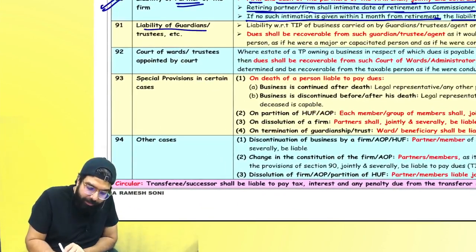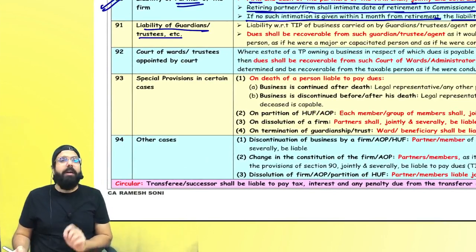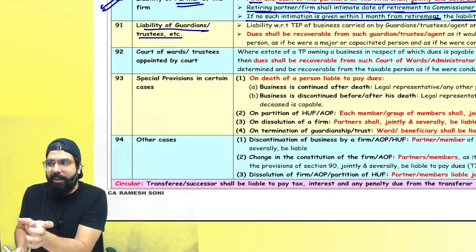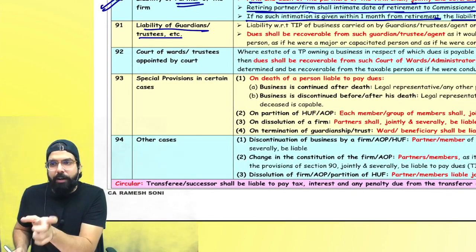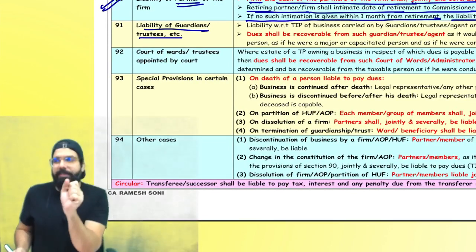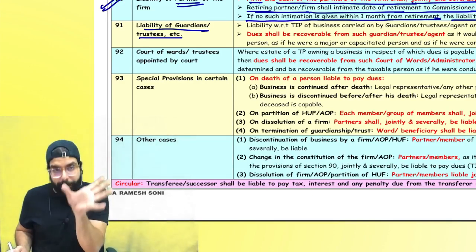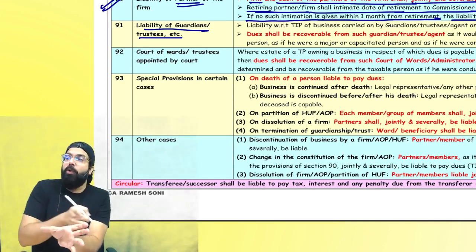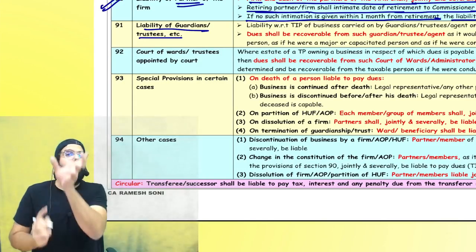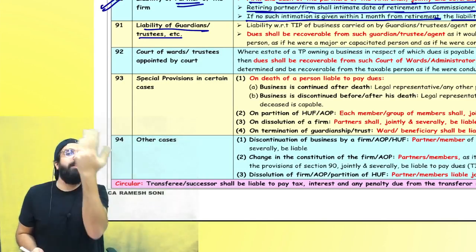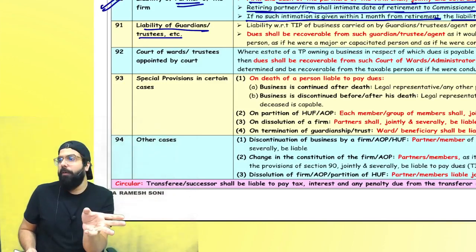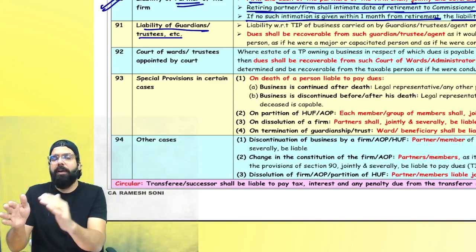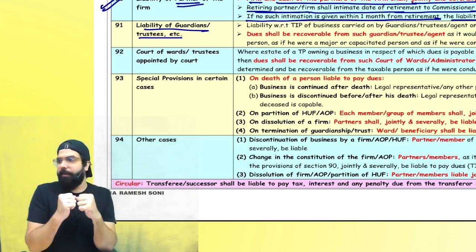Let's go ahead. Everyone, guardian or trustee. You know what happened? A minor is there or an incapacitated person is there. Might be a minor, a child who is not 18, or an incapacitated person who is not able to work in his full capacity. In those cases, the court will appoint one guardian or one trustee. Now this guardian or trustee will go ahead and carry the business on behalf of the minor or incapacitated person. So for example, some business is there in the name of the incapacitated person or the minor.